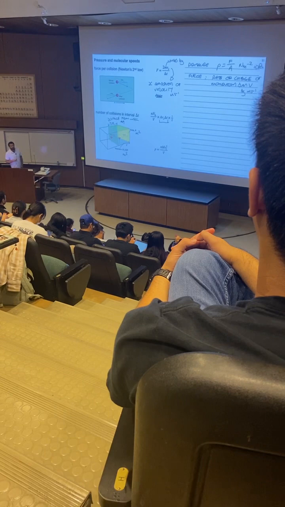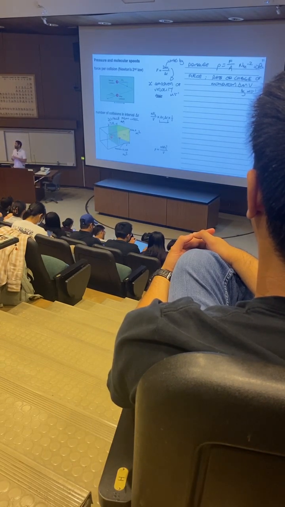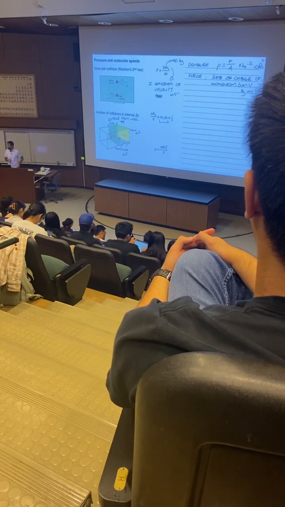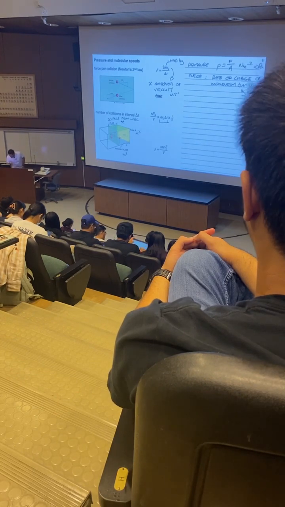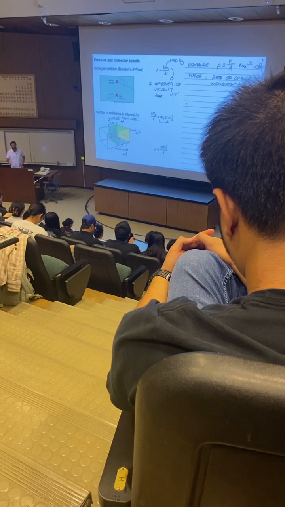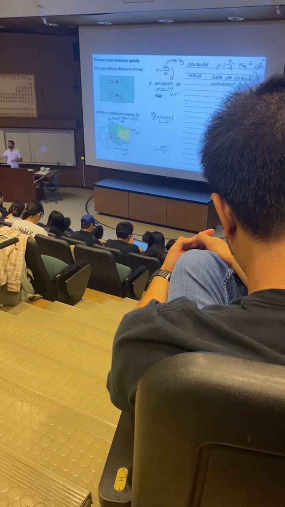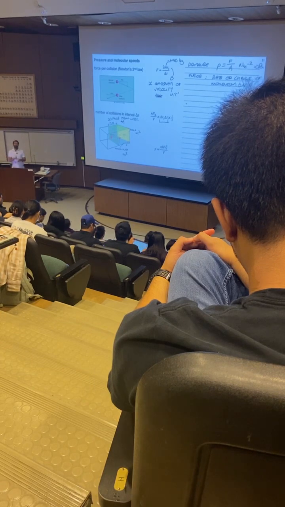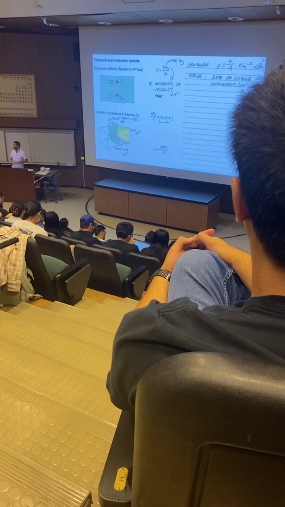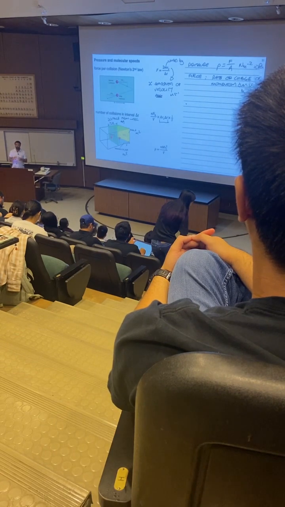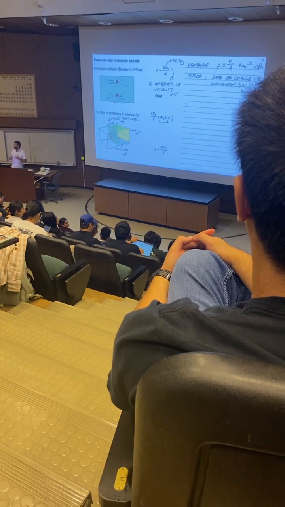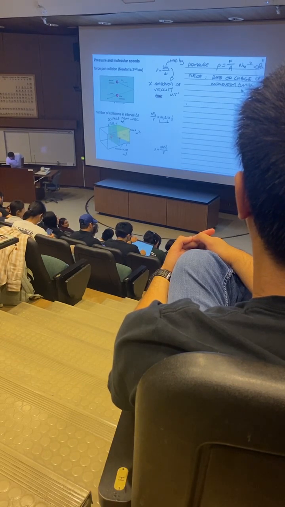How many collisions will there be? Well, it depends on how many molecules exist in that volume. And so we need to know how many molecules there are per unit volume. That's a property known as the number density, which is effectively a concentration of molecules in a gas. We normally measure concentrations in solution in moles per liter. It's an amount of substance per unit volume. When we're talking about gases, we tend to talk about the number of molecules per unit volume. It amounts to the same thing, amount of substance per unit volume. The number density